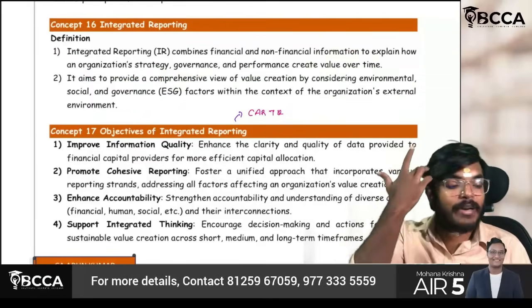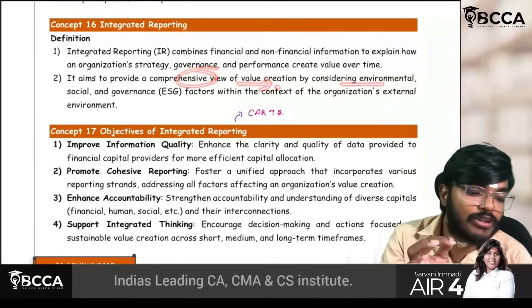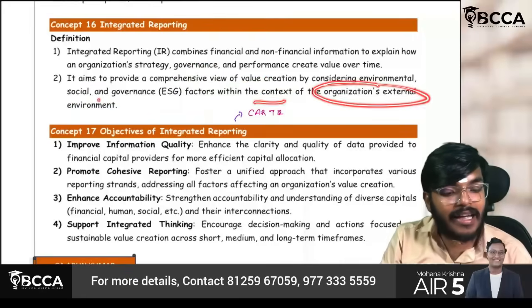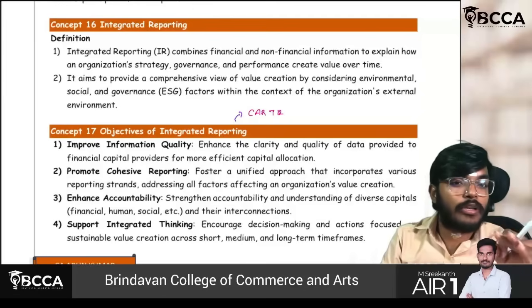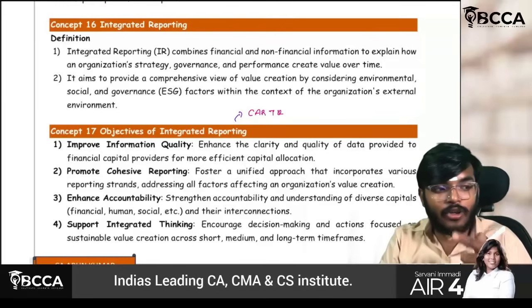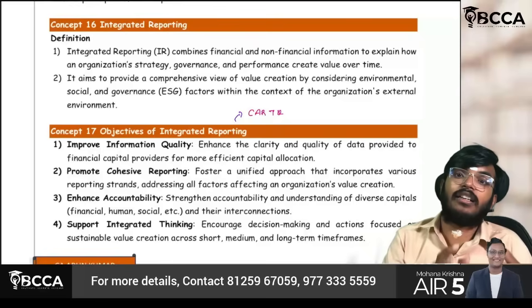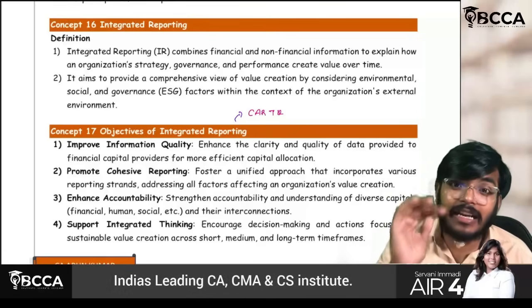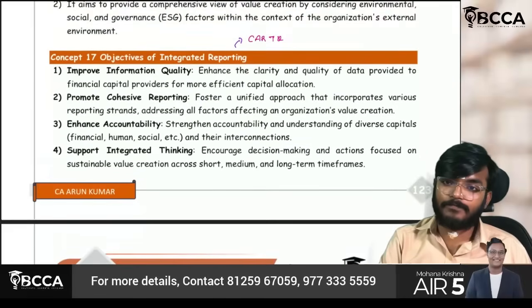It is a comprehensive view of value creation by considering environmental, social, and governance factors within the context of the organization's external environment. See, it is not viewing financial aspects separately and non-financial aspects separately. It is a combination, an integration of both financial and non-financial. How an organization's strategy will create value over time is clearly explained there.